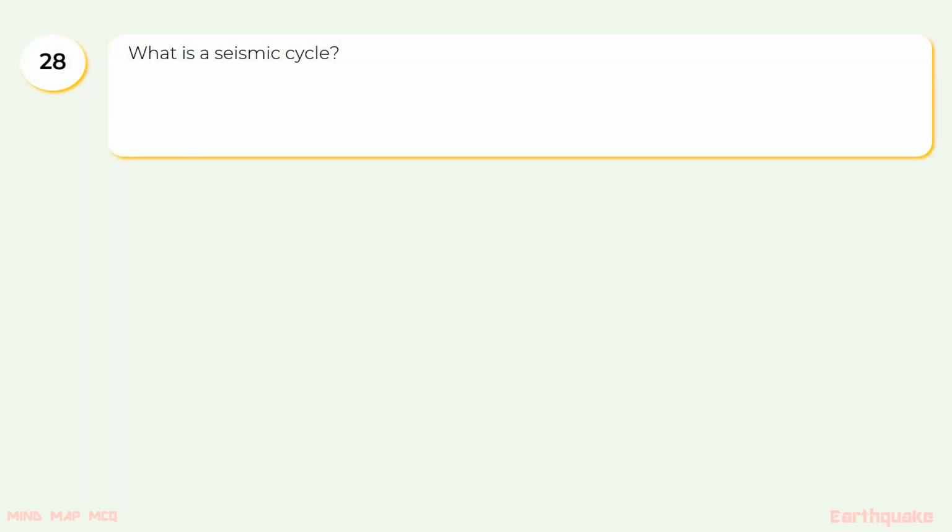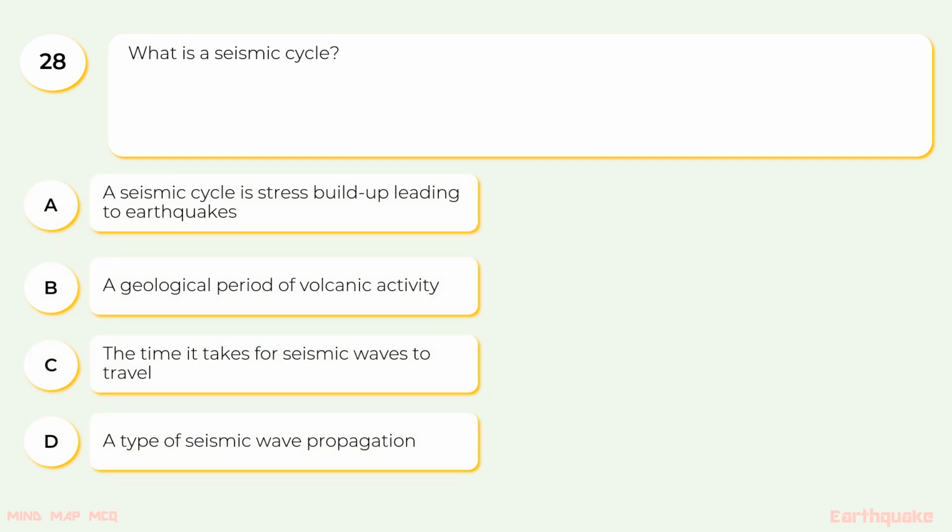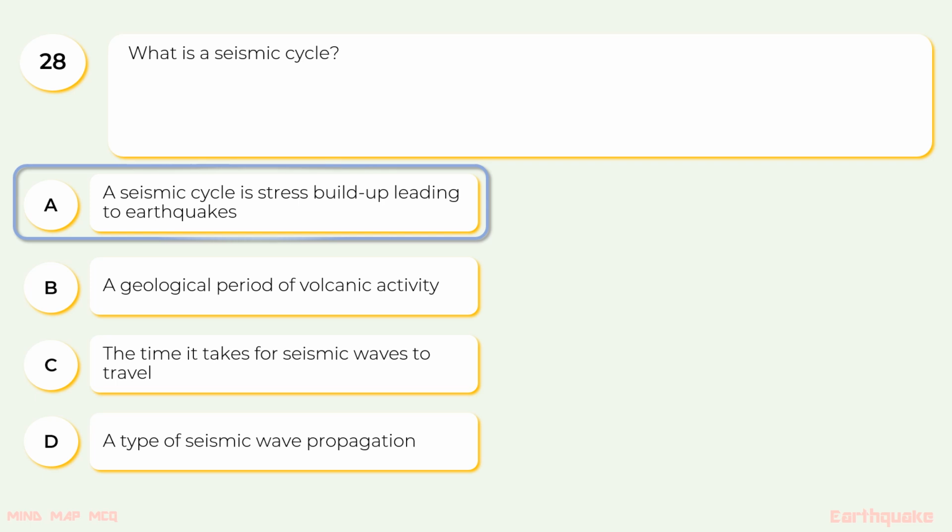28. What is a seismic cycle? The options are A. A seismic cycle is stress buildup leading to earthquakes. B. A geological period of volcanic activity. C. The time it takes for seismic waves to travel. D. A type of seismic wave propagation. The correct option is A. A seismic cycle is stress buildup leading to earthquakes.